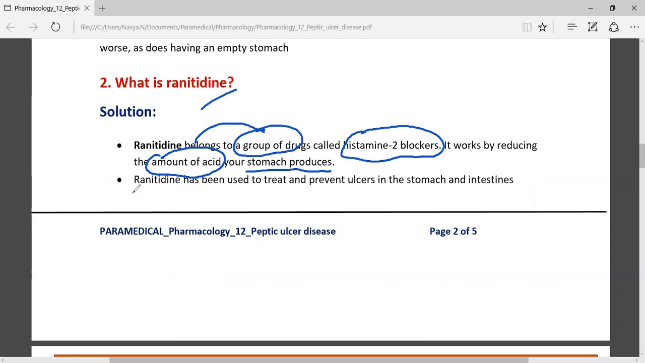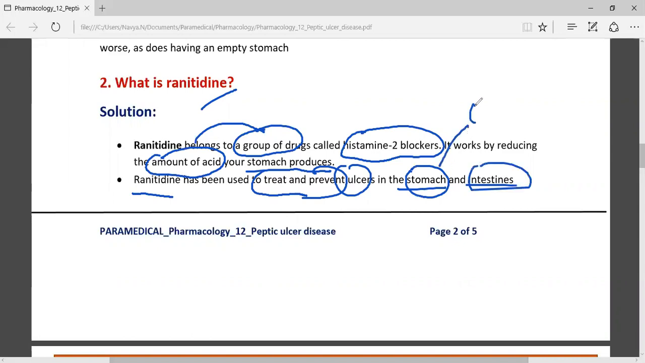And this ranitidine is also used for the treatment and to prevent ulcers in the stomach and the intestine. Usually it occurs inside of the stomach as well as in the upper portion of the small intestine. Inside the stomach, we call it gastric ulcer, whereas the one in the upper portion of the small intestine is called duodenal. And now let us know the effects and also the symptoms.